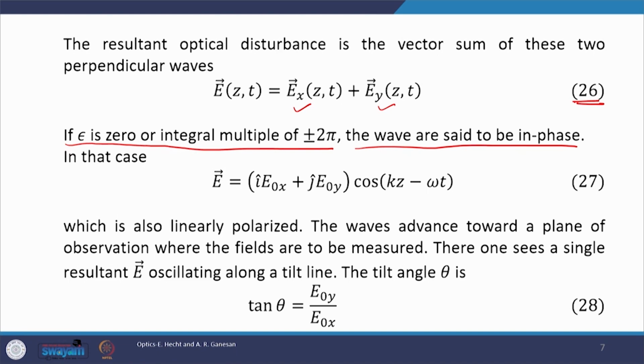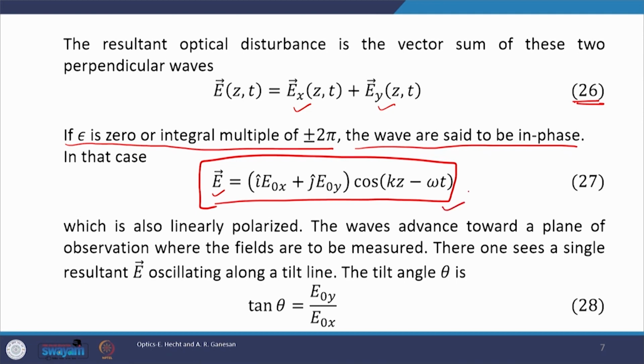If epsilon is either 0 or an integral multiple of plus minus 2 pi, then the resultant will have this expression which is given by equation number 27, and the resultant E is equal to i cap E naught x plus j cap E naught y, and the phase part is cosine kz minus omega t.